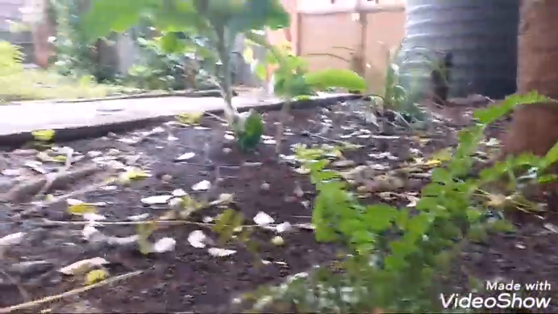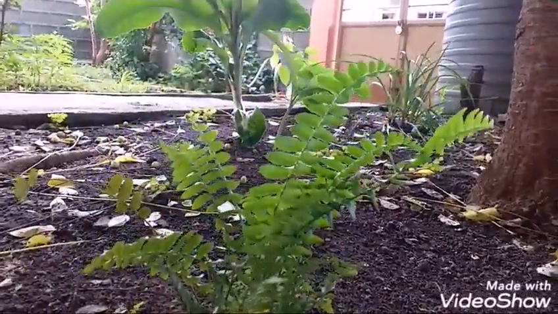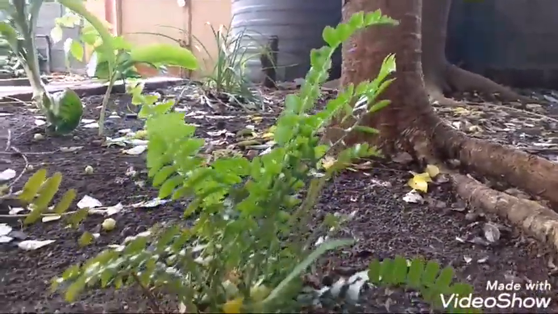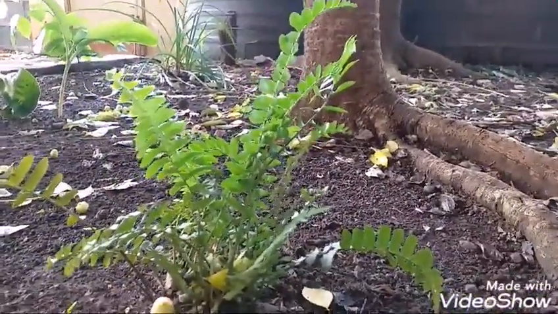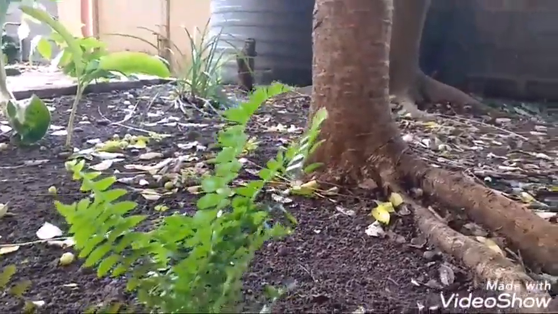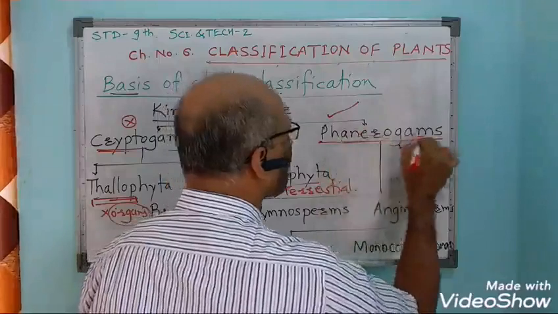See here the structure of the plant. This is the fern, in which the fern pinnae are attached to the main stalk, and it is showing the fern leaf. The stem is underground. Moist soil. And next one is another subkingdom, phanerogams.